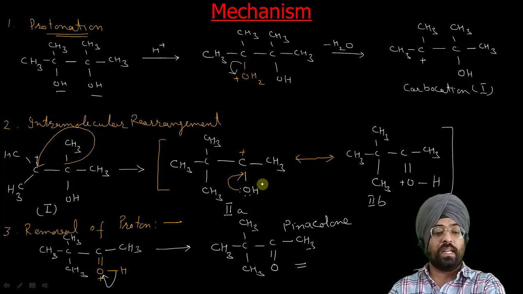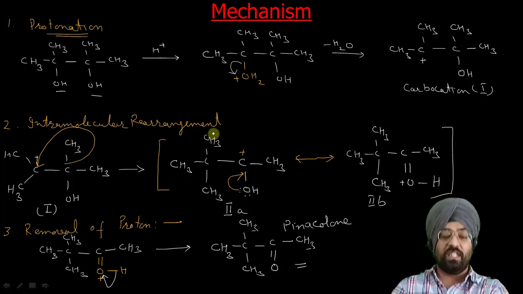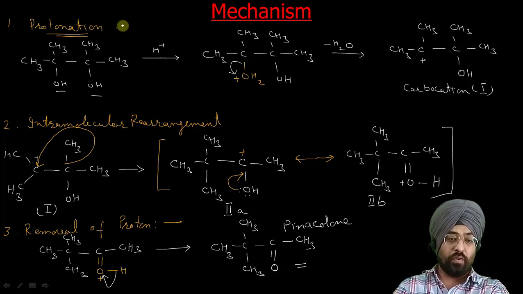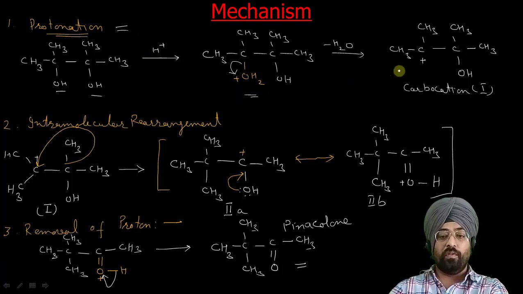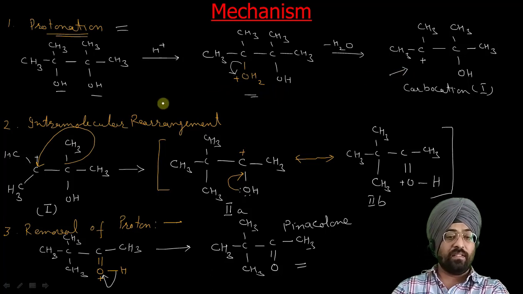So that is the mechanism. This mechanism of this reaction is quite easy. First step is protonation. One of these hydroxyl groups is getting protonated and water is removed to give you a carbocation. Now that is the interesting step here, intramolecular rearrangement, where one of these methyl groups shifts from the adjacent carbon